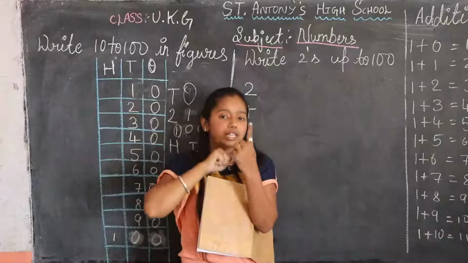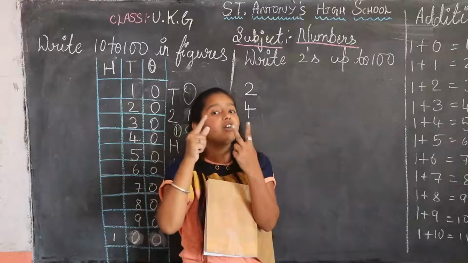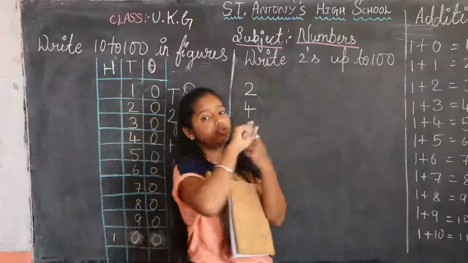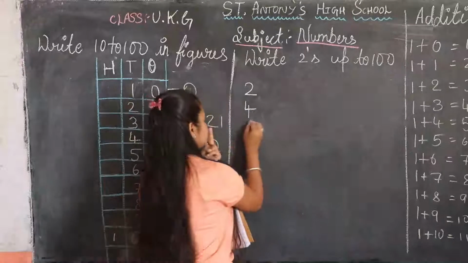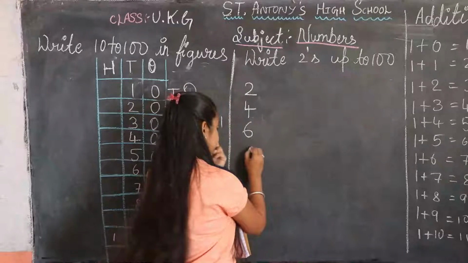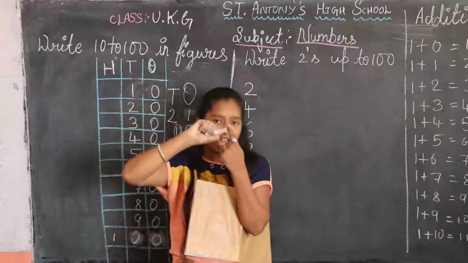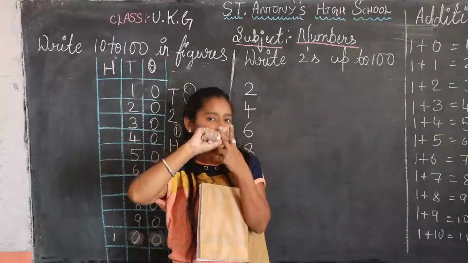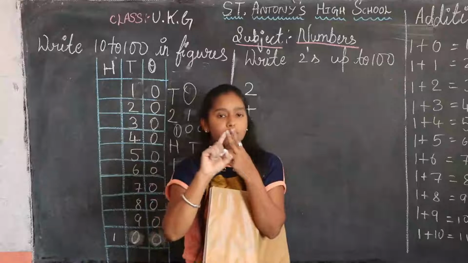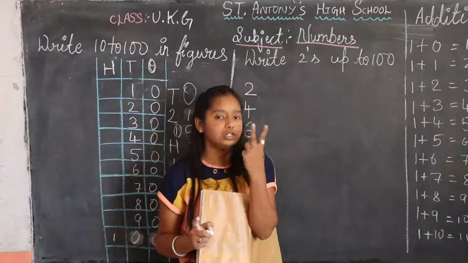After 2, 3, 4. After 4, 5, 6. Next, 7, 8, 9, 10. Only 2 we should add up.